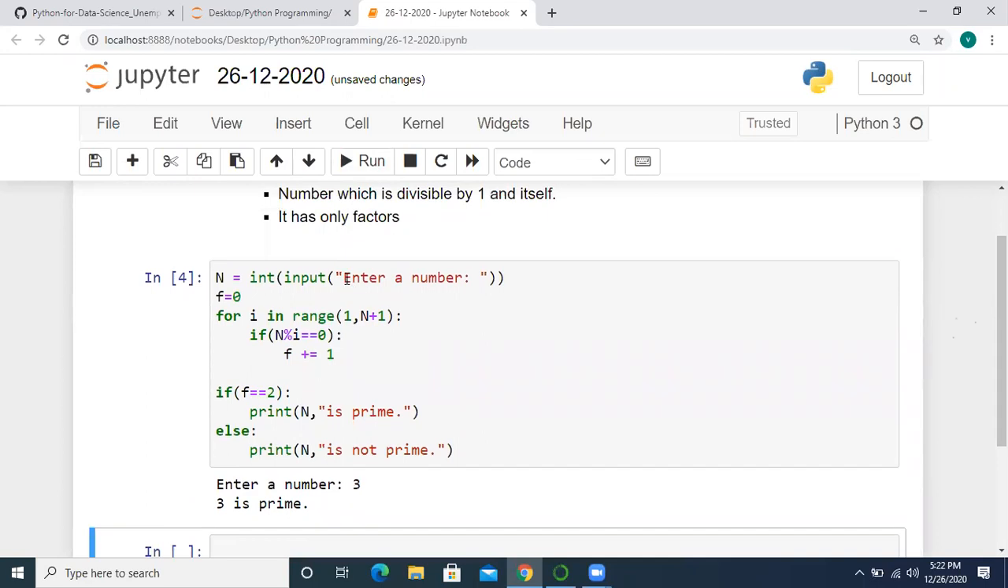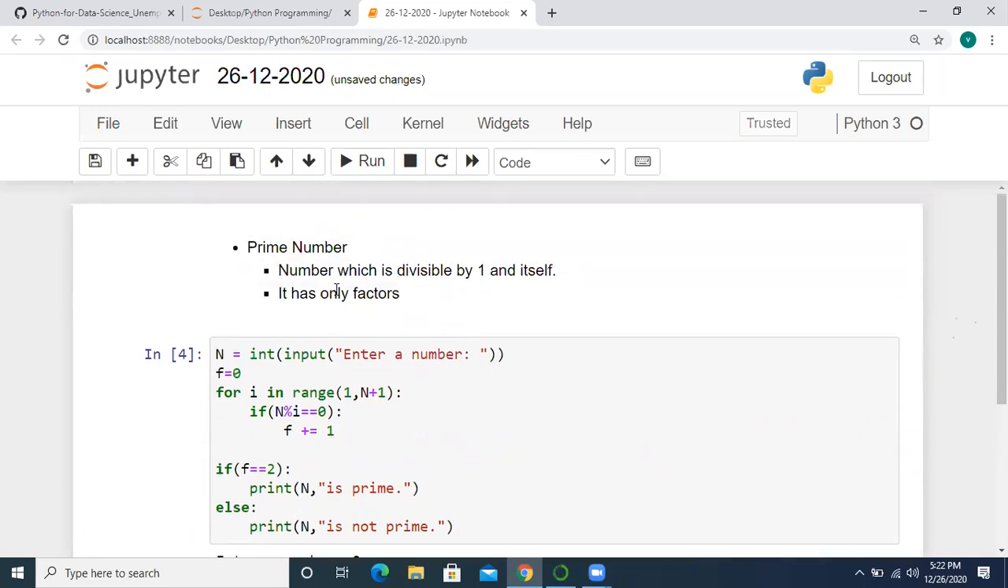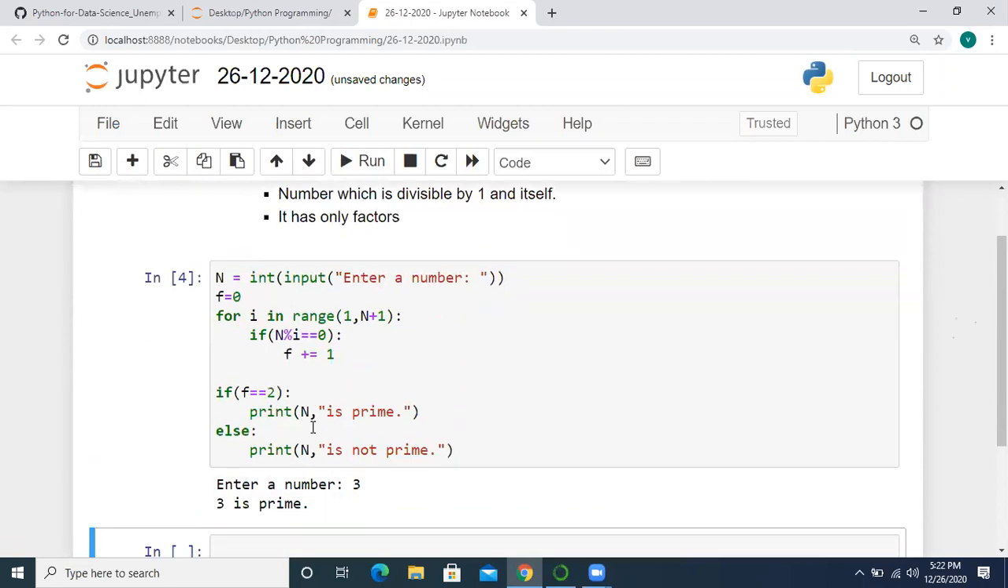Mostly you should know how to find the factors and check whether a particular number has only 2 factors or not, because a prime number is divisible by only 1 and itself. So we have completed the program.